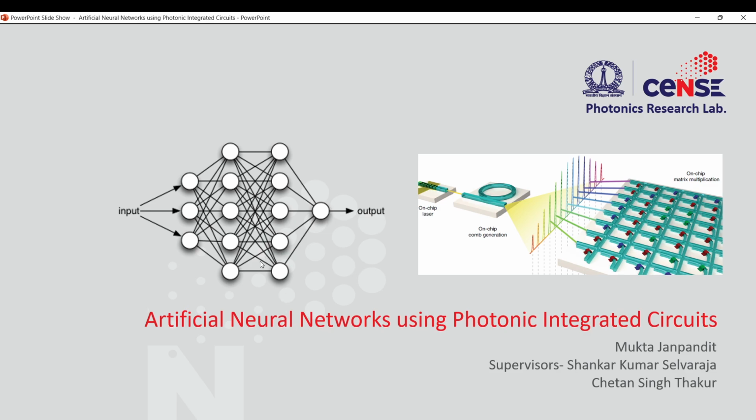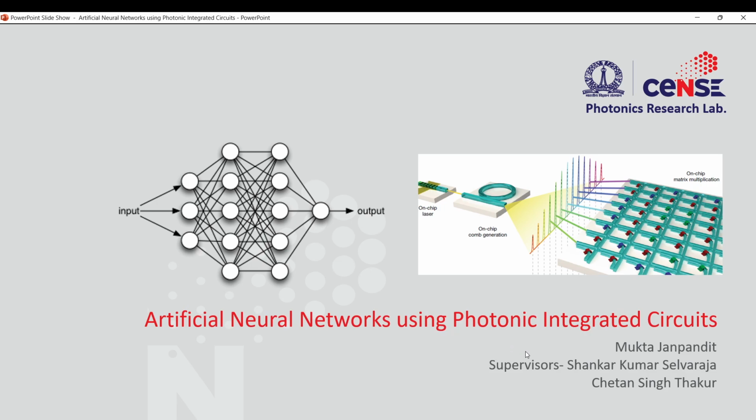When we are trying to run these models on conventional hardware, there are certain challenges that we will see. When we try to run such models and accelerate their speed and reduce the power requirements using photonic integrated circuits, that paradigm is called neuromorphic photonics, or photonic accelerators for ANNs.